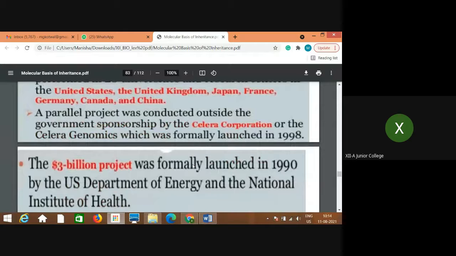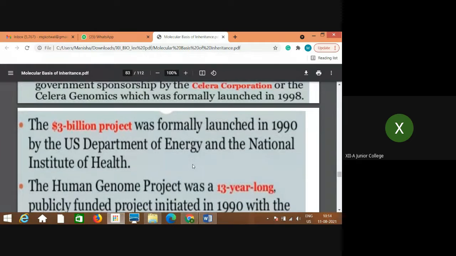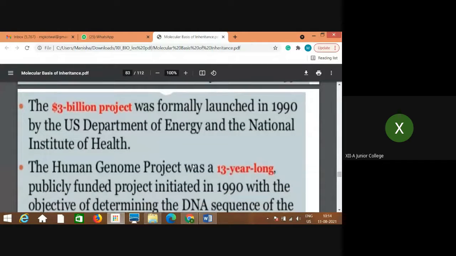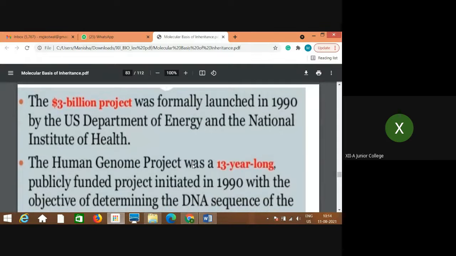A parallel project was conducted outside the government sponsorship by the Celera Corporation or the Celera Genomics, which was formally launched in 1998. The 3 billion project was formally launched in 1990 by the US Department of Energy and National Institute of Health.